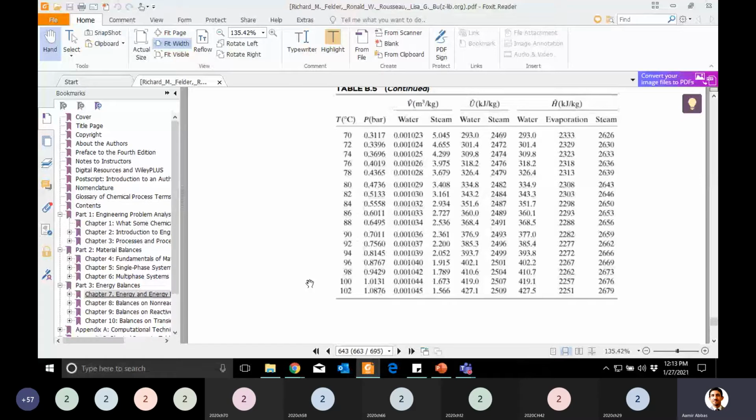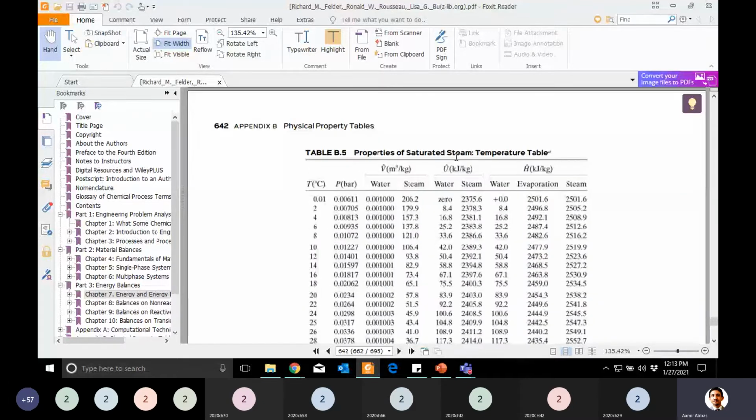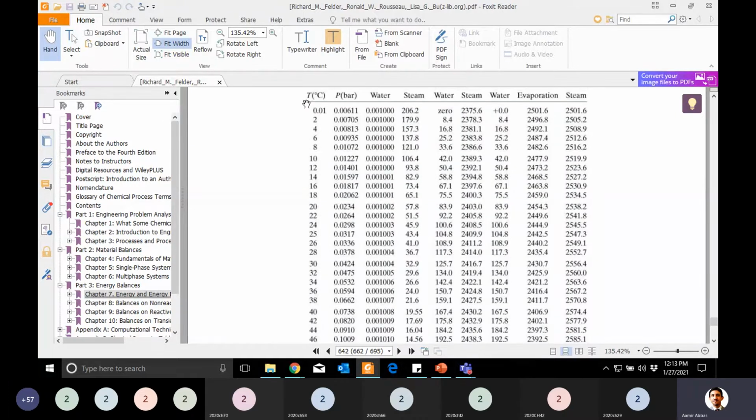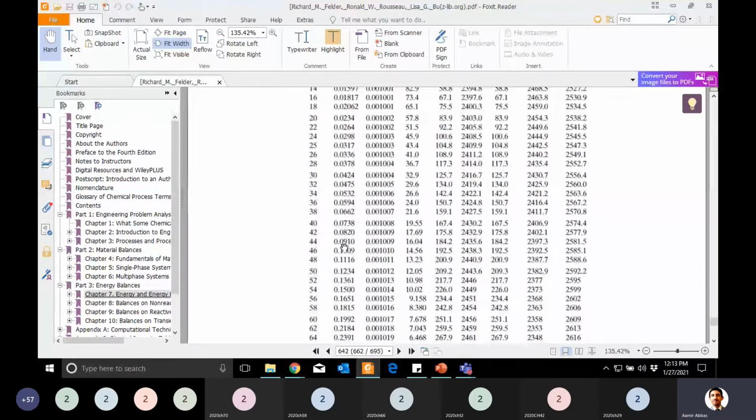And before that, one thing, guys, just look here. Let me come back to the temperature table. So you know, at 100 degrees C, water is converted to steam when the atmospheric pressure is 1 atm. So 1 atm is actually equal to 1.01 bar. Let's confirm from this table: when you keep on increasing the temperature, when the temperature reaches 100, will our pressure be 1.01?